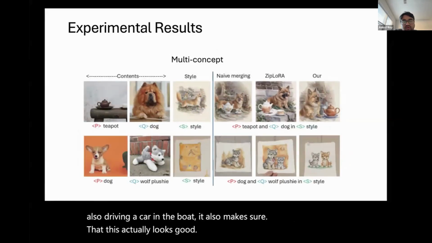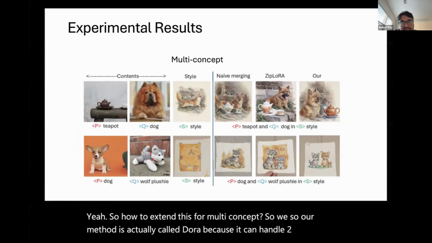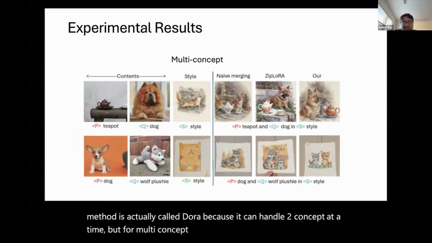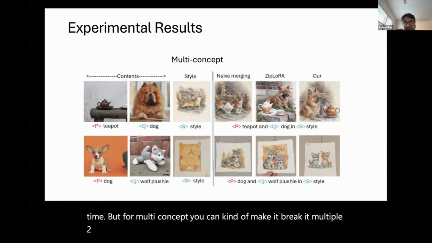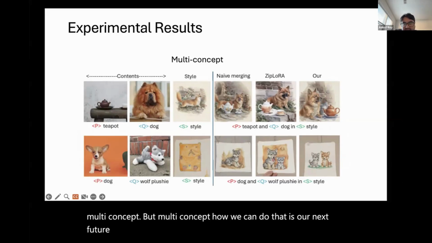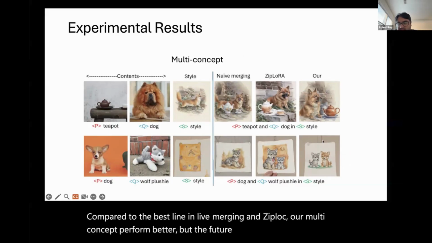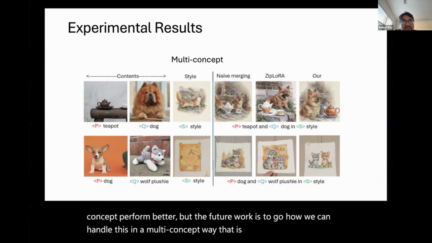So how do we extend this to multi-concept? Our method is called DuoLoRA because it can handle two concepts at a time. But for multi-concept, you can break it into multiple two-concept LoRA adapters, and that's how we extend it to multi-concept. But how we can do that properly is our next future work. There are some examples where, compared to the baselines, naive merging and ZipLoRA, our multi-concept result performs better. But the future work is to figure out how we can handle this in a multi-concept way.